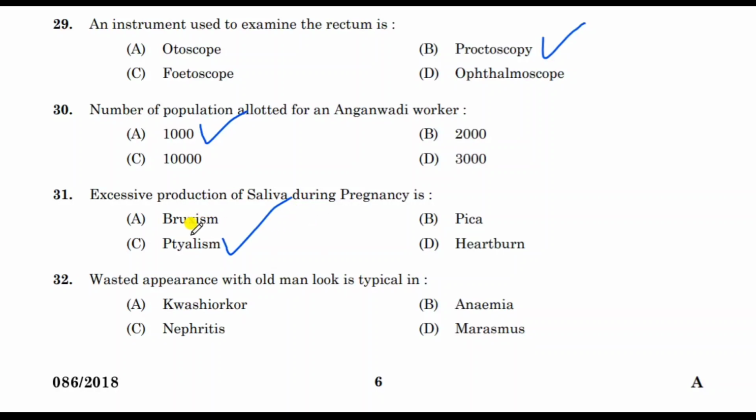Bruxism, that means teeth grinding. Then pica means unnatural craving of some substances, especially in the pregnancy period.